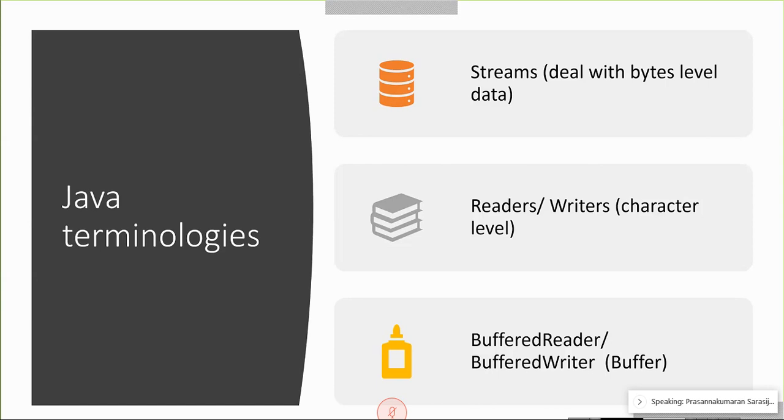The first one is simple 8 bits. The second one, reader or writer, translates that into characters, say one alphabet A. Also some Unicode conversions are there. The third one is buffered reader and buffered writer.